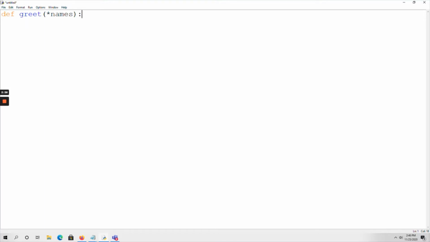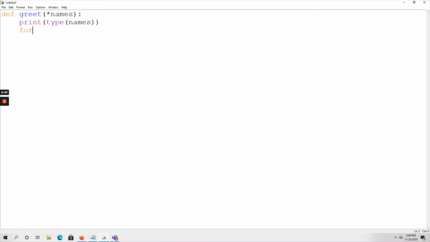I just want to show the data type. Internally it is represented as a tuple data type, so I want to print the type of names.